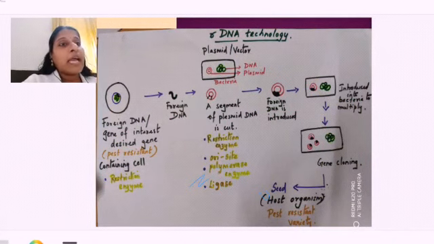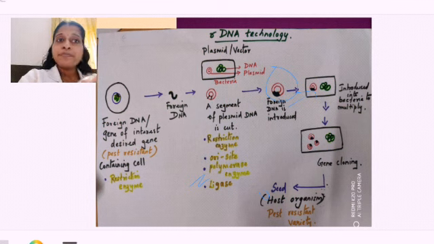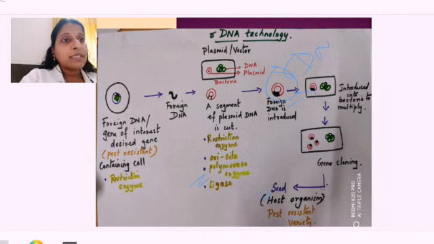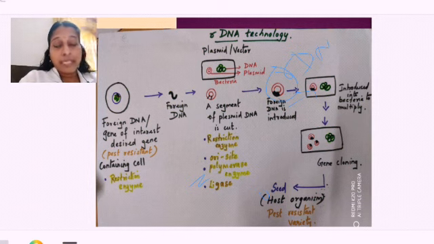Now what have I got? I have got a foreign DNA with the plasmid. Now what I am going to do is that this DNA is introduced. I am taking out a bacteria, another one more bacteria. Into that, this plasmid is introduced. The recombinant plasmid is introduced. So this one is rDNA. Why? Because it is having a foreign DNA along with the normal one, isn't it? So this plasmid is introduced into the other bacteria by microinjection. I am just injecting it into the bacteria. Now this plasmid is introduced with the foreign DNA.